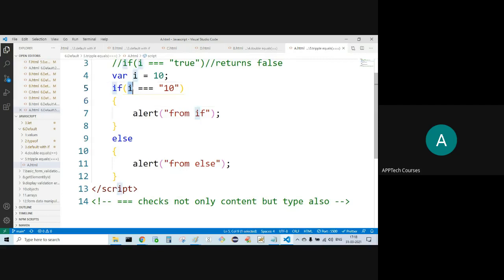Now, this is the number type and this is the string type. Both are not equal type-wise, so that is why we get false. For strict comparison, we can go for triple equals.